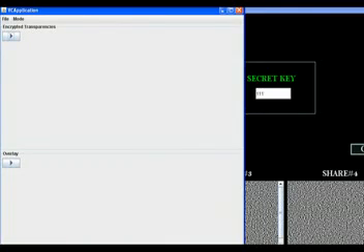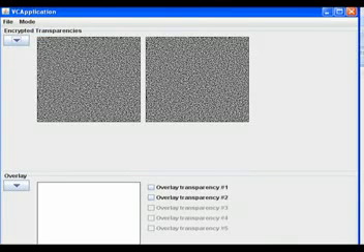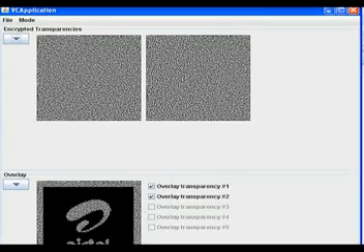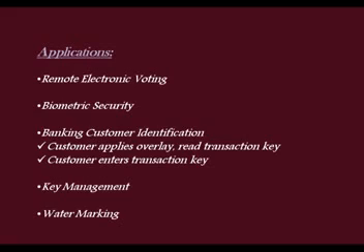Next, when you click the overlay option, you get such a window. This window is on the receiver side. First we need to choose the mode. The mode is 2 out of 2 mode, so we select it. Next we choose the load encrypted transparencies option from the file menu. The transparencies are displayed then. Then in the overlay window, when you overlay the transparencies, you get the original image. So this will be the final output.